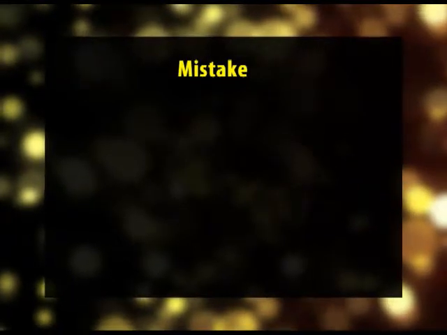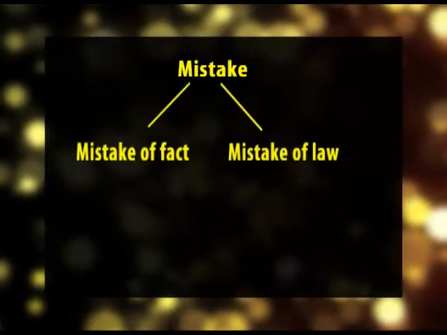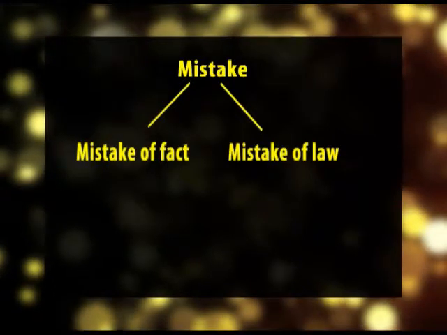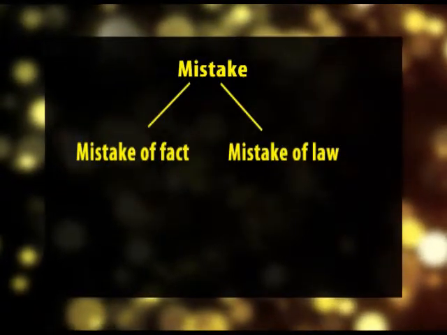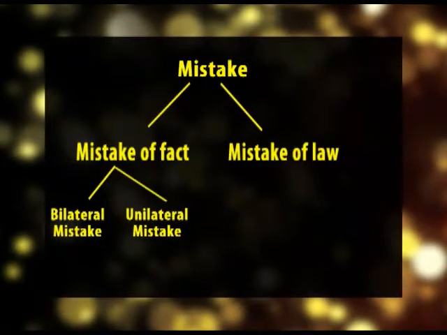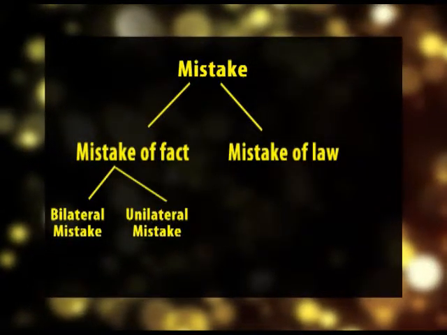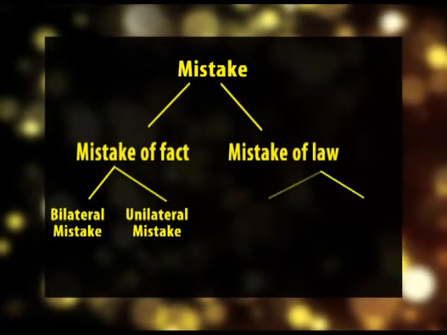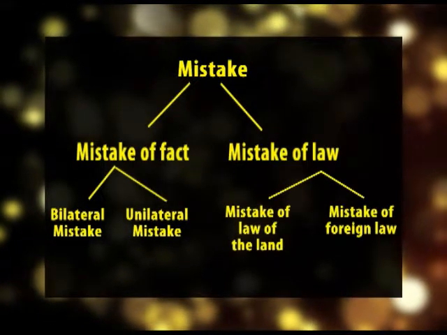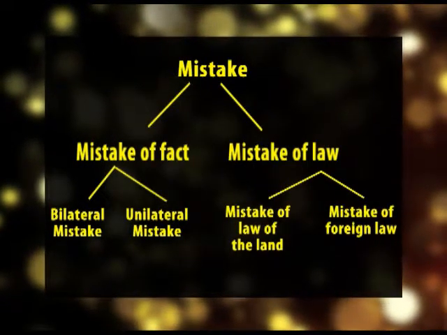Broadly speaking, there are two kinds of mistakes: first, mistake of fact, and second, mistake of law. Further, mistake of fact may be either bilateral or unilateral. The mistake of law may be, first, mistake of law of the land, and second, mistake of foreign law.